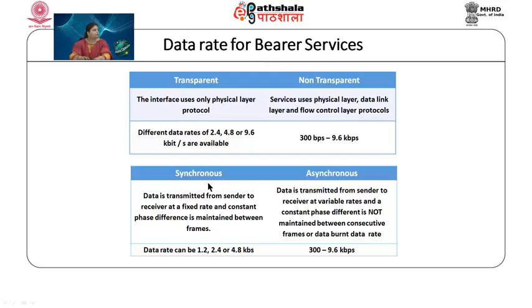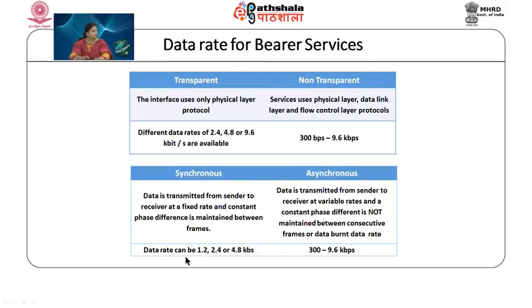The bearer services can be sent in synchronous mode or in asynchronous mode. In the synchronous mode, the data is transmitted from sender to receiver at a fixed rate and a constant phase difference is maintained between the frames, whereas in asynchronous, the data is transmitted from sender to receiver at variable rates and a constant phase difference is not maintained between the consecutive frames or data bursts.